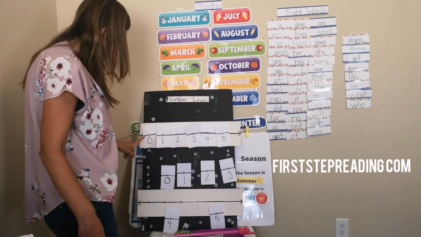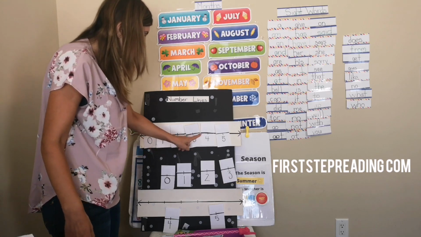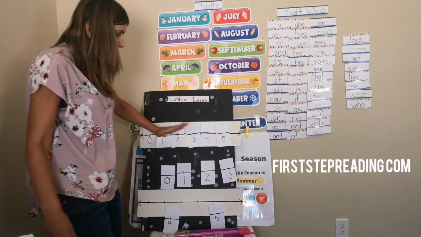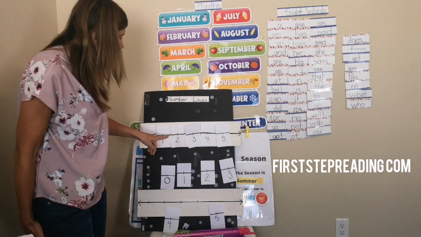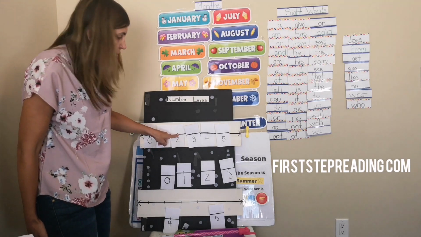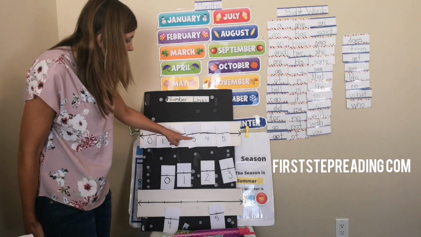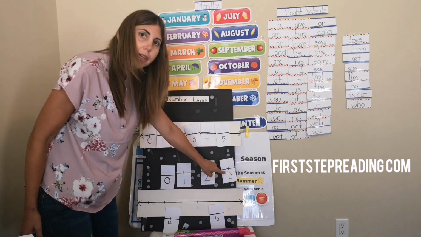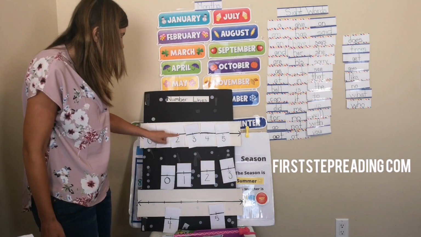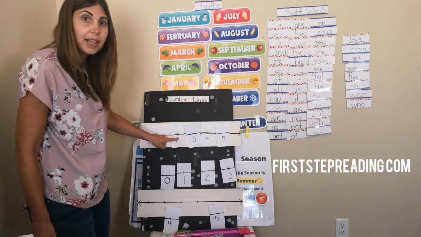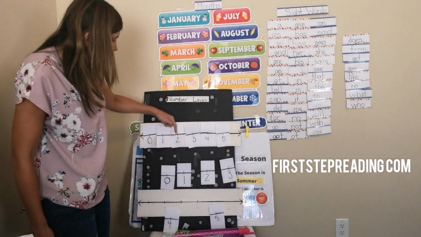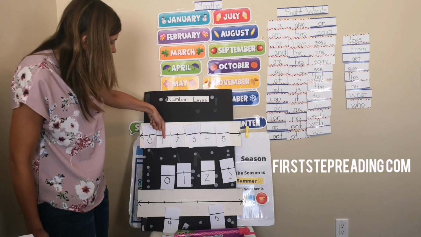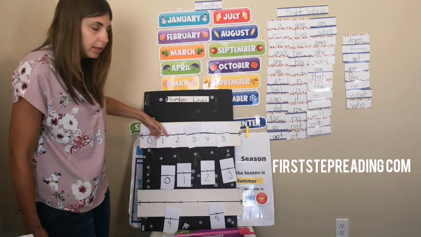Which way do we count? 0, 1, 2, 3, 4, 5, right? We're counting this way. So I go 1 more number than 2, and my answer is 3. You see? It says, what's 1 less than 2? Then I go backwards. And my answer is 1.